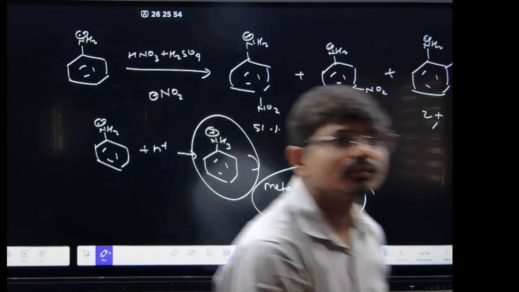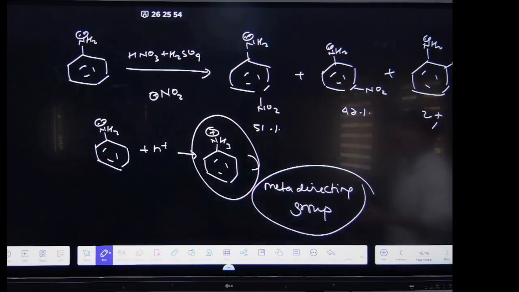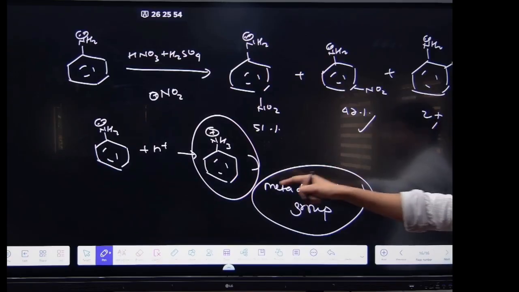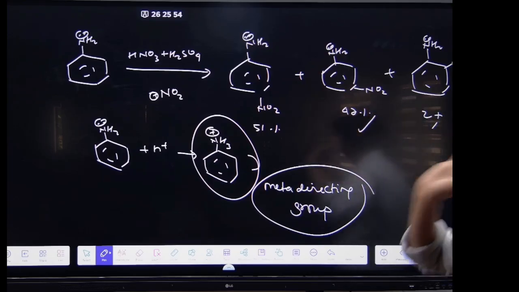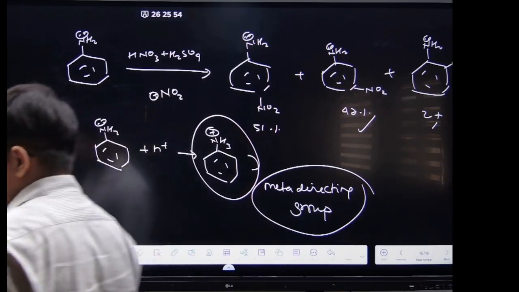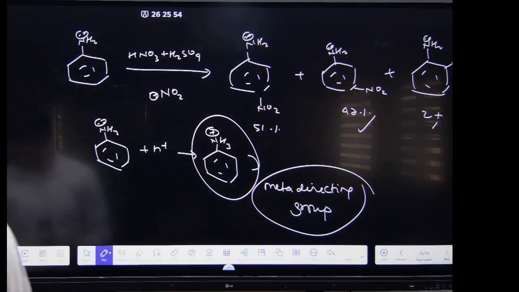Got it? That's why we have a significant contribution of this meta one. If this is not the case, then you will not obtain this meta product. Because of this reason we are obtaining the meta one. अब देखो सल्फोनेशन की बात करते हैं.